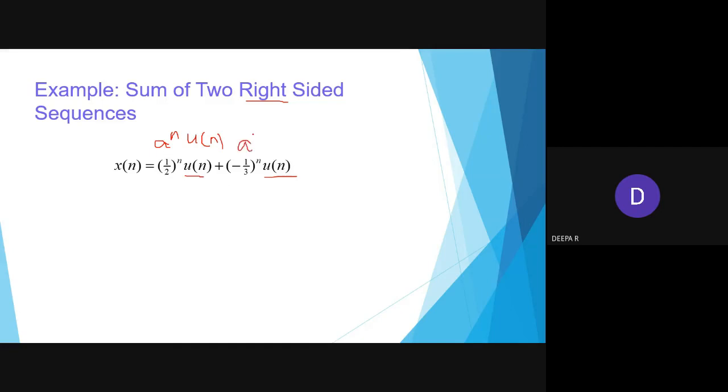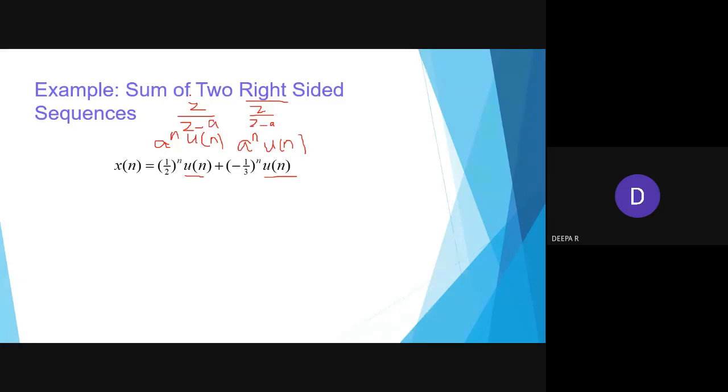Similarly, this is my a power n u of n, but the value for a is minus 1 by 3. So once a power n u of n, I will get the answer as z by z minus a. That means z by z minus 1 by 2, whereas here z by z minus a, where a is minus 1 by 3, so we will get z plus 1 by 3.